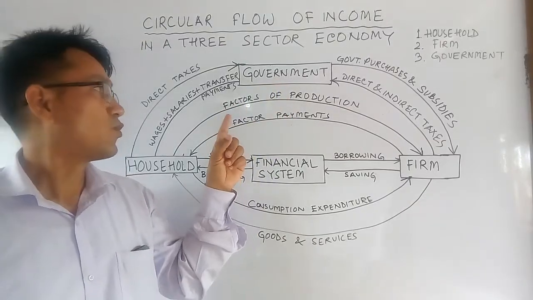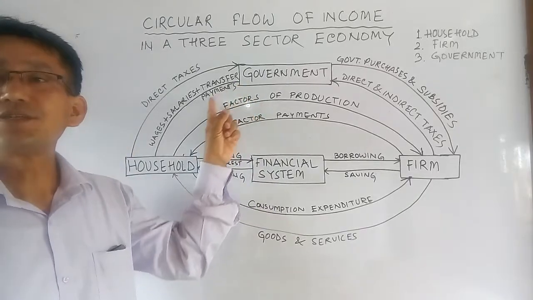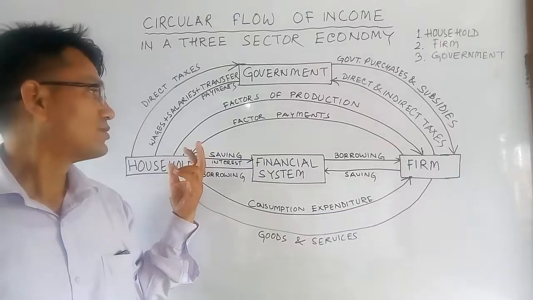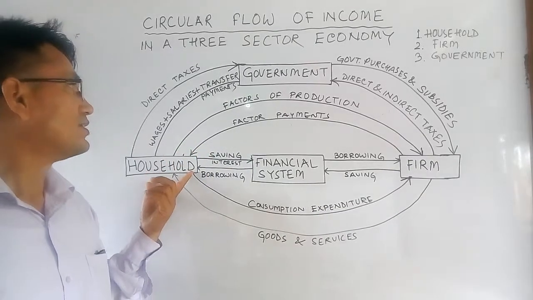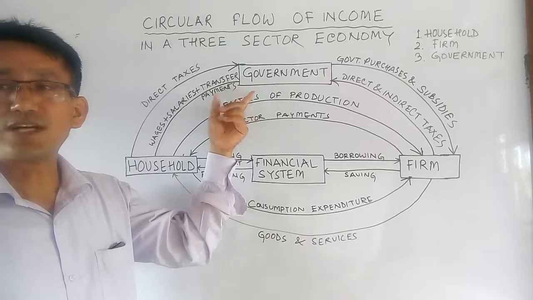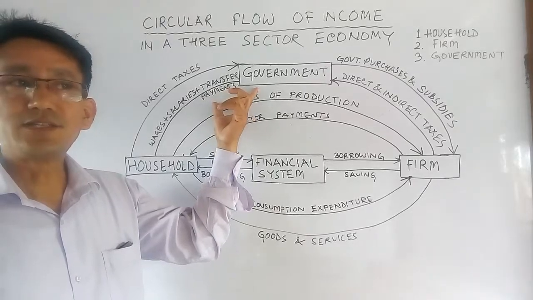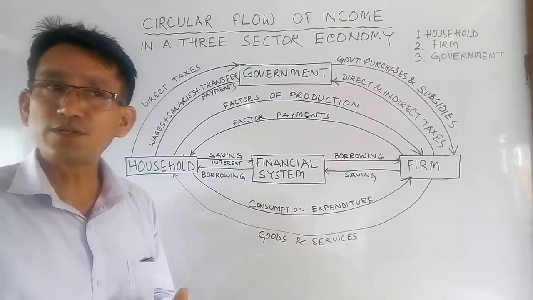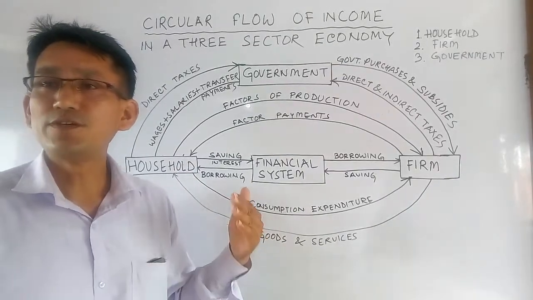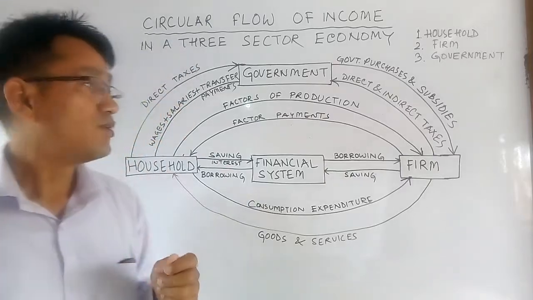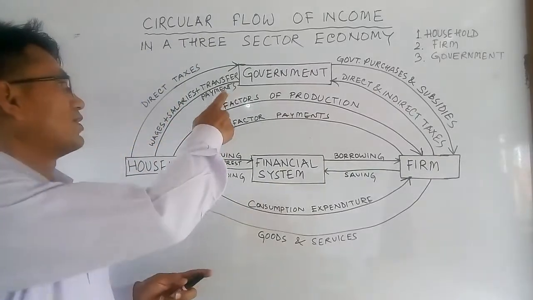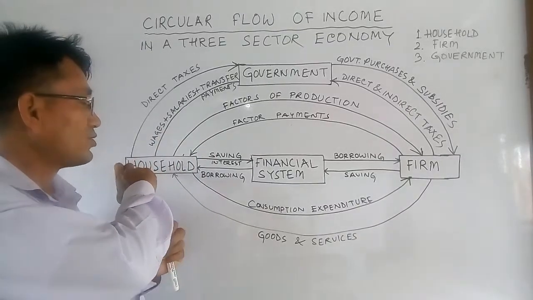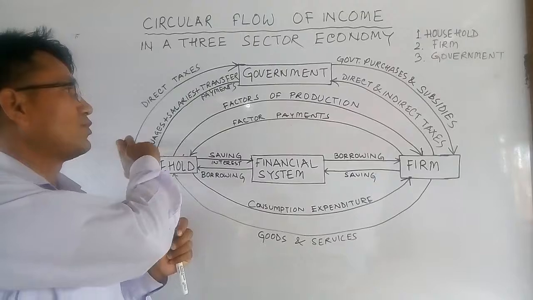Government gives wages and salaries to its employees, and not only wages and salaries to the household, there is also transfer payment. Transfer payment is given to the household not for doing some productive services but as a social security measure. So money flows from the government to the household.